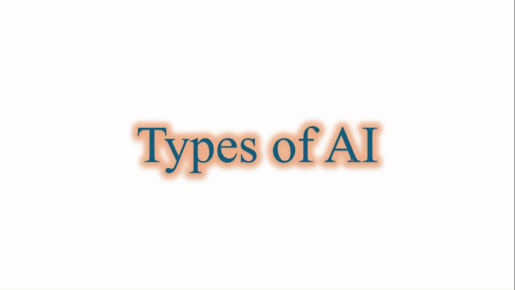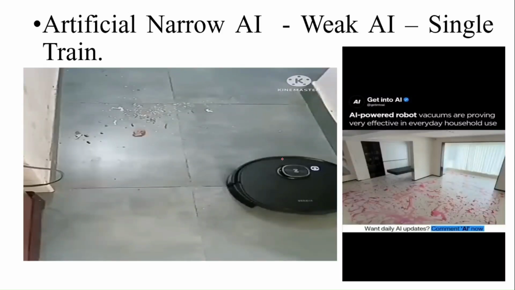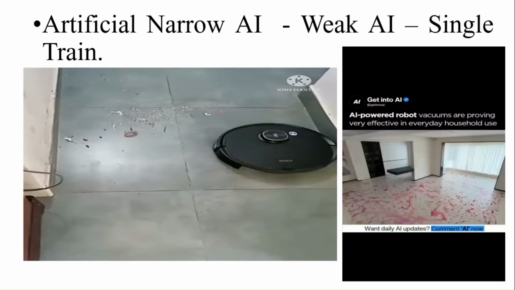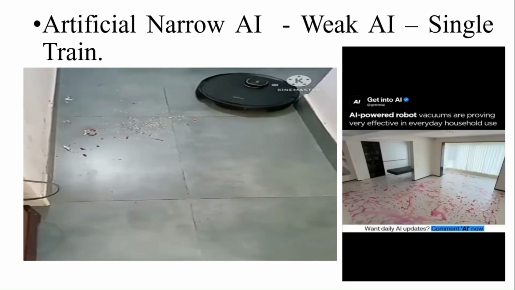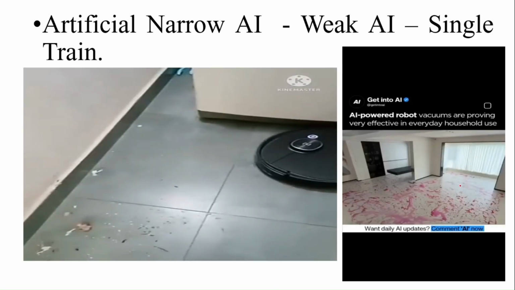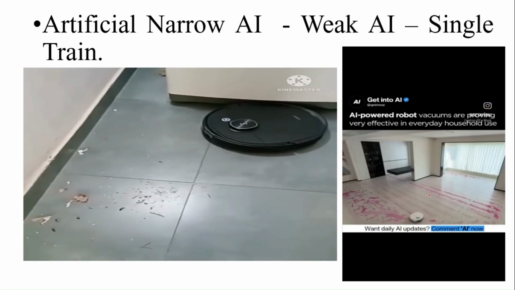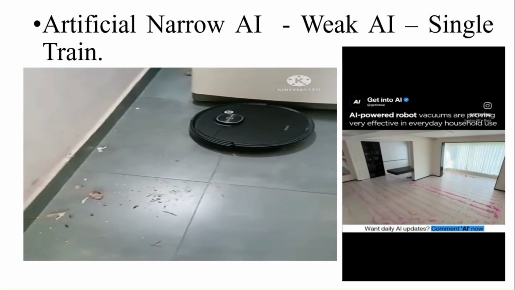What are the types of AI? We have three types of AI: narrow AI, general AI, and super AI. As you know, weak AI, we can see in a vacuum cleaner, which is used for cleaning the surface without much memory.